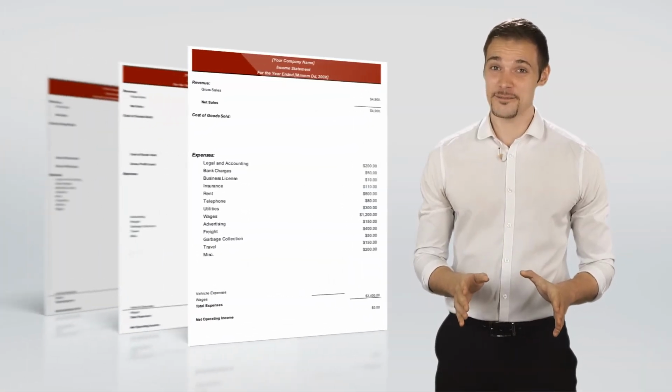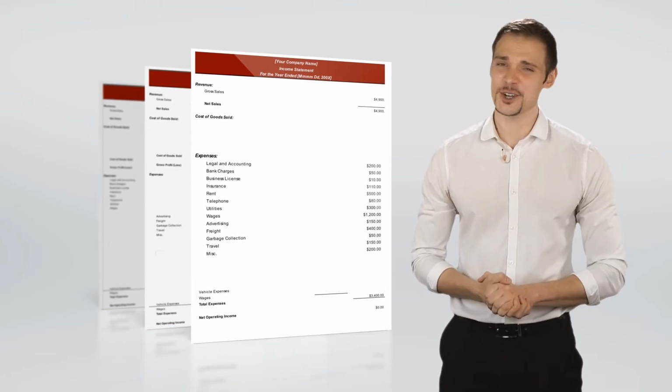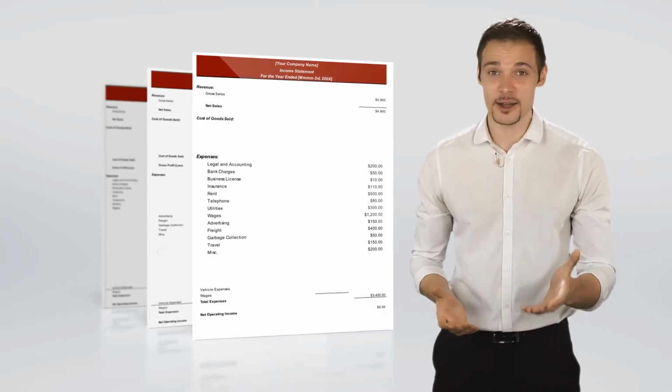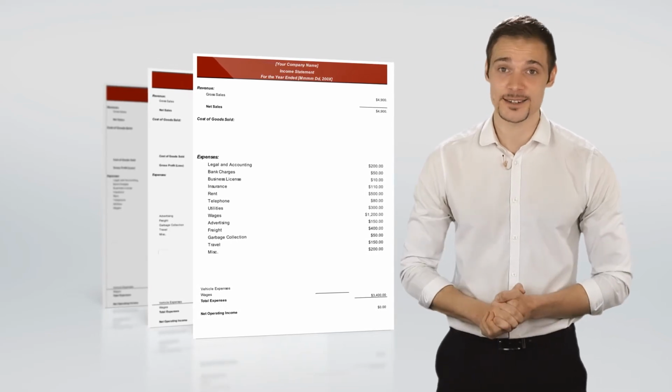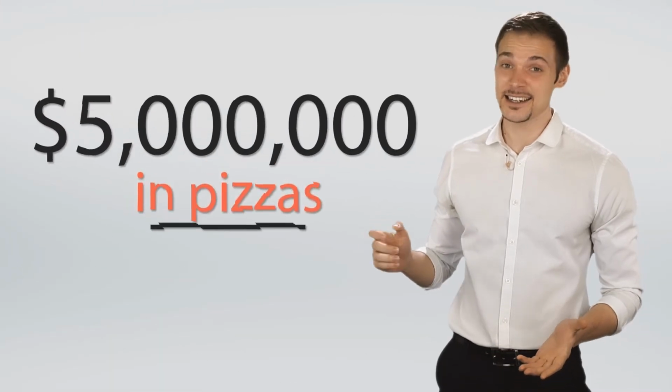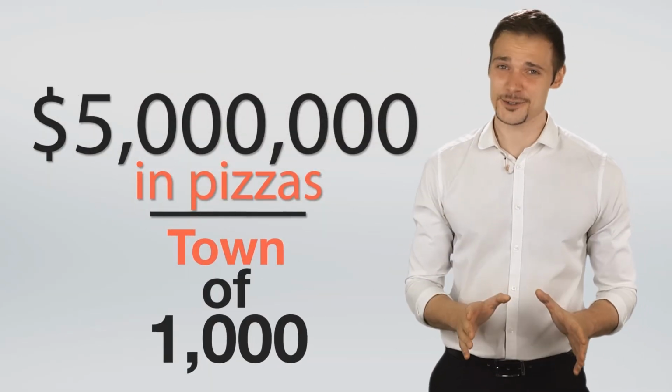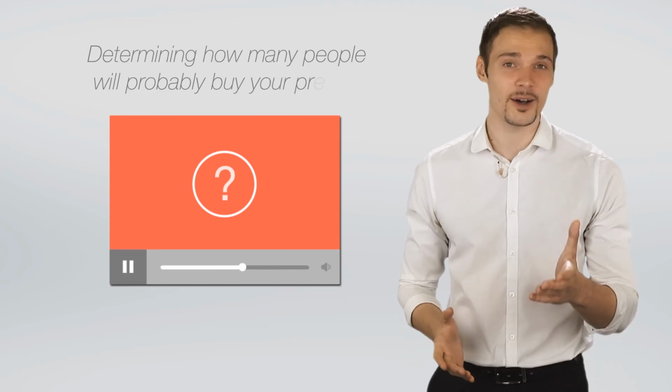We know this takes some effort, but it is worth it. Not just for getting financing, but helping you in deciding if this is a viable idea from a break-even point. If you have to have sales of $5 million in pizzas in a town of 1,000, is that feasible? Probably not. The next video will help you determine some realistic ways of determining how many people will probably buy your product.